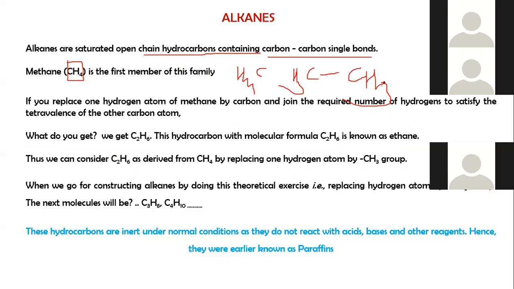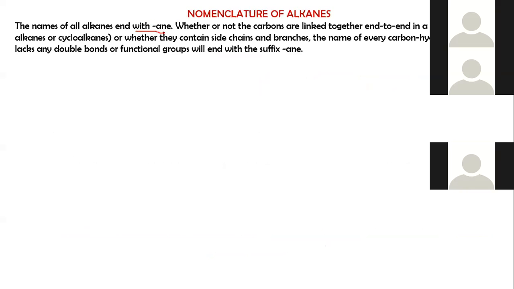Again we replace this with another carbon atom, so it forms propane, like methane, ethane, propane, butane, pentane, etc. So the names of these alkanes end with ane, whether the carbons are linked together end to end, in a ring, called cyclic alkanes or cycloalkanes, or whether they contain a side chain or branches. The name of every carbon hydrogen chain that lacks any double bonds or functional groups will end with the suffix ane.